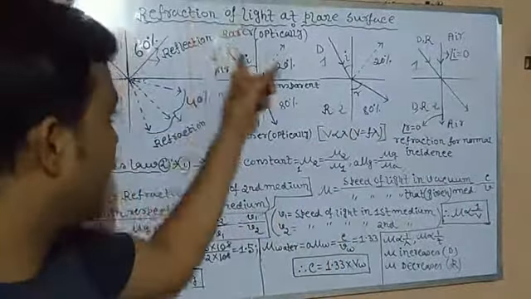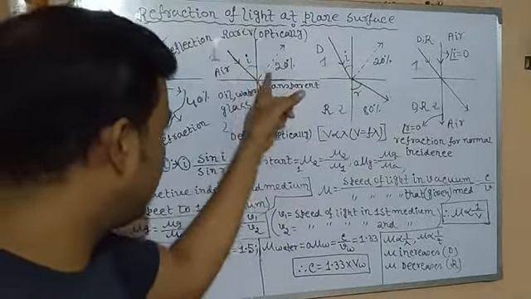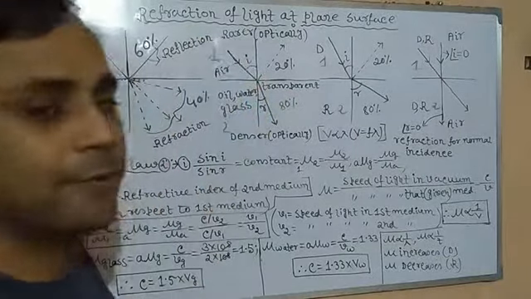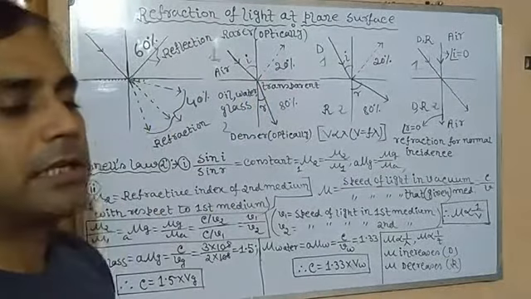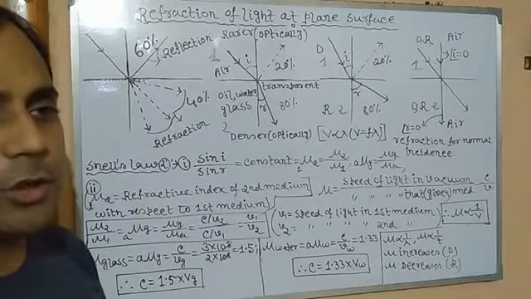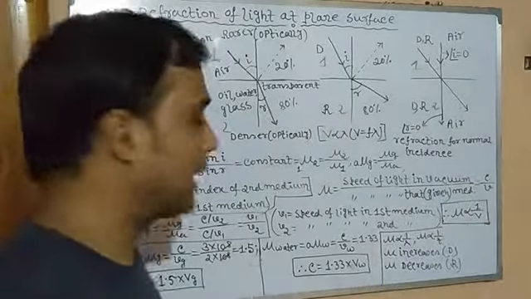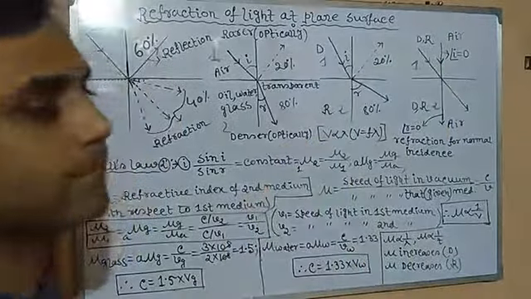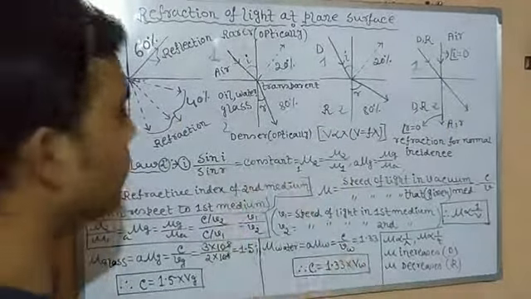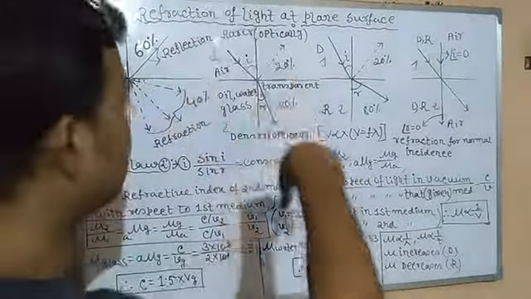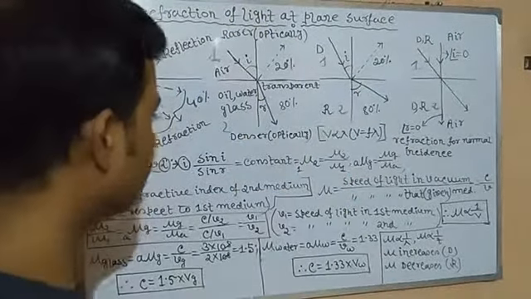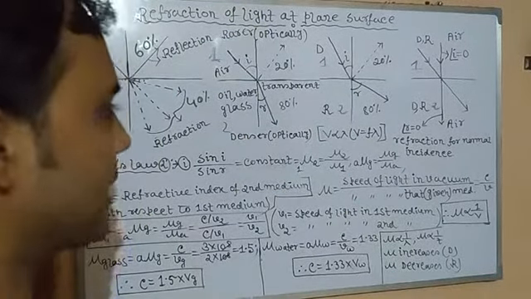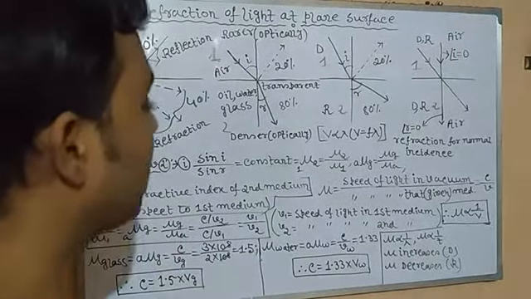So that's why when light travels from water to oil, in spite of the normal density of oil being less than that of water, the speed of light decreases and it moves towards the normal. The opposite thing happens if it goes from oil to water. This picture, okay. So I think you have understood. So this is optically denser and optically rarer medium.